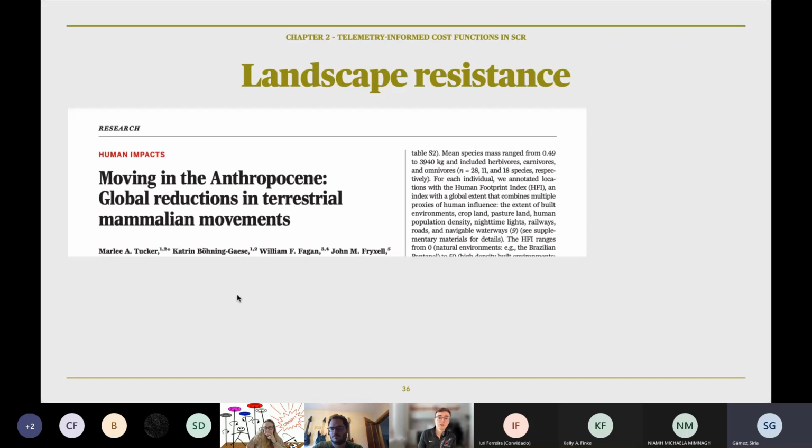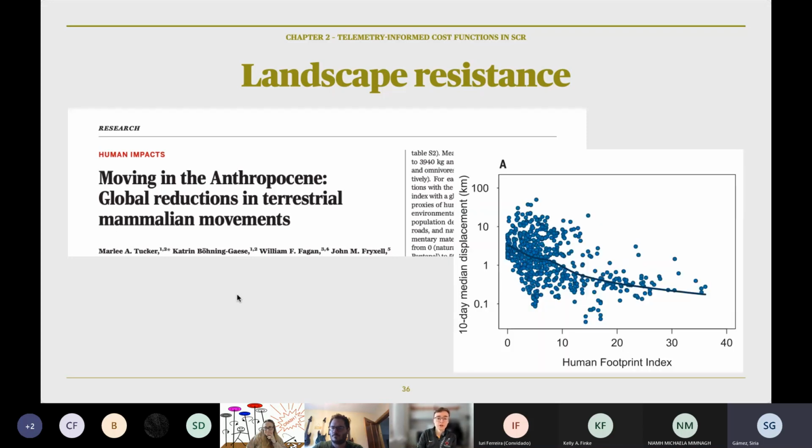This is really important. So, for example, a paper published in Science showed that we can detect how landscape structures movement even across a global scale. And here they showed that areas with a greater human footprint were home to mammals that moved around less. And that's likely because they had less available space. So what we want to know is how this works at a fairly fine scale.